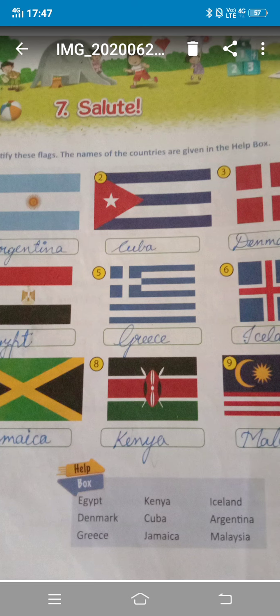Now the second one symbolizes Cuba, which is a North American country. It has 5 alternating stripes, you see. 3 are blue and 2 are white. All stripes are equal.